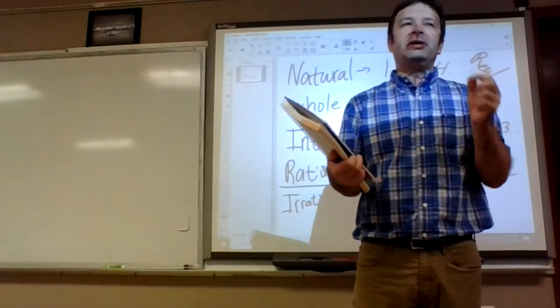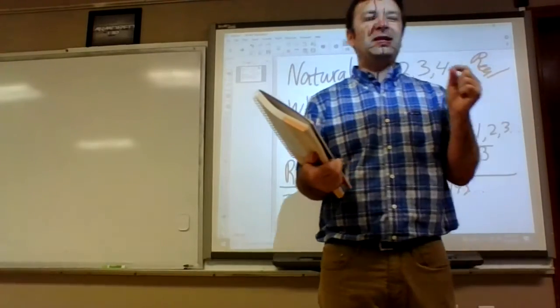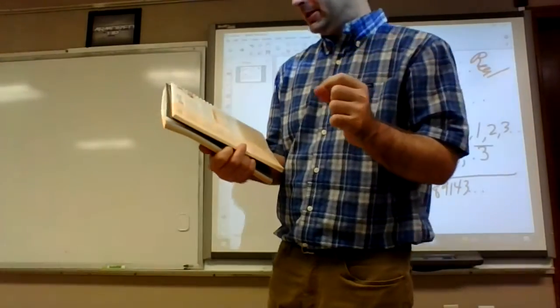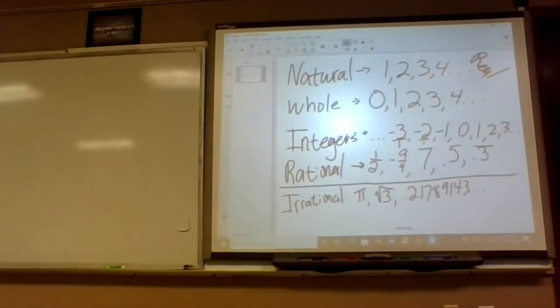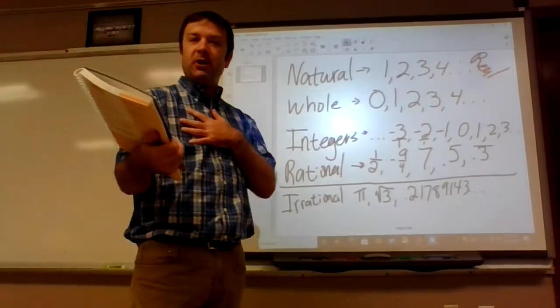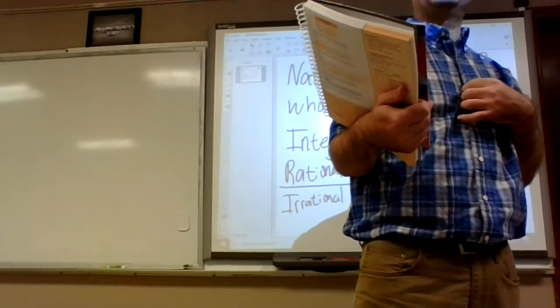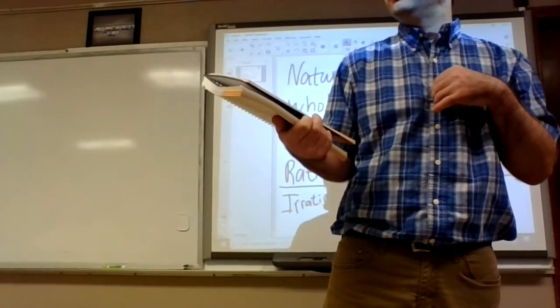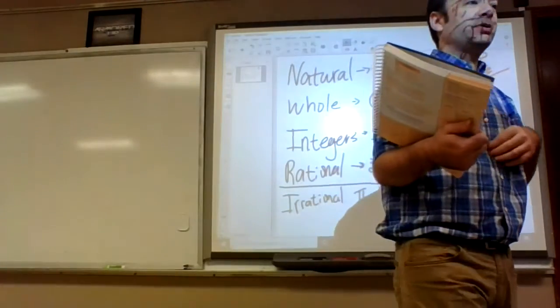So the first thing is called the identity property of addition. And then on the right side is the identity property of multiplication. So what is the identity property of addition? Can you guys put it in your own words? Any number plus 0 is that. Right, any number plus 0 is equal to itself.